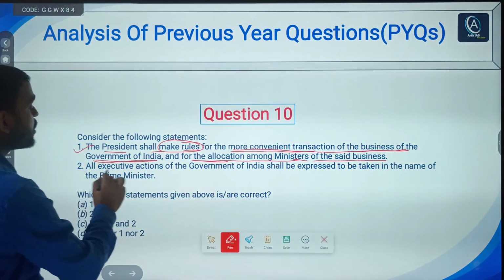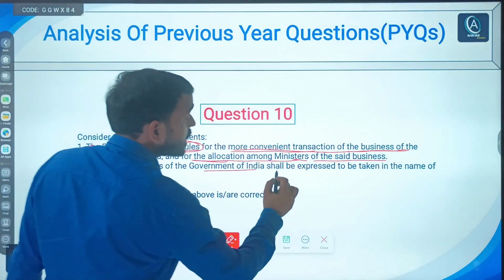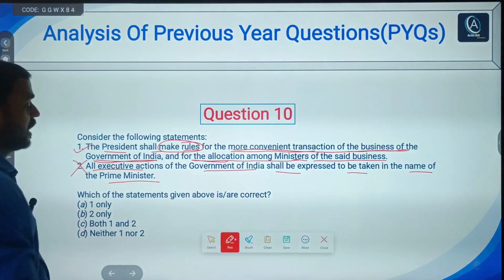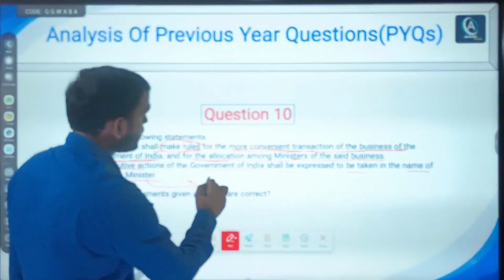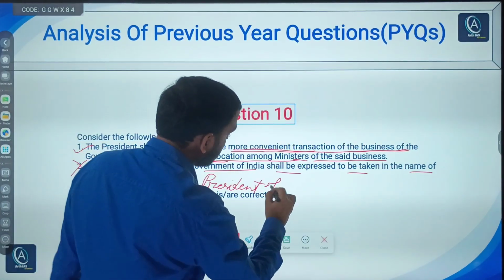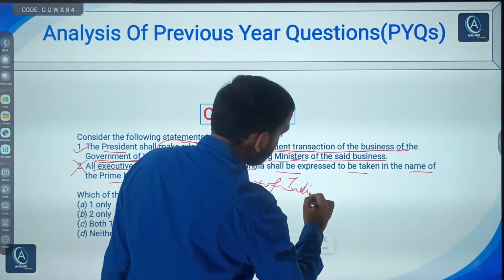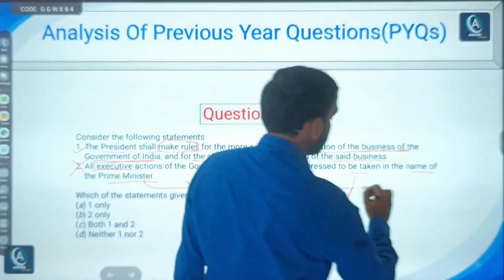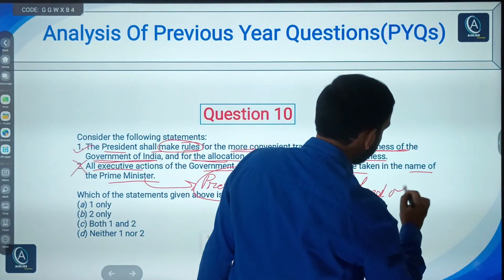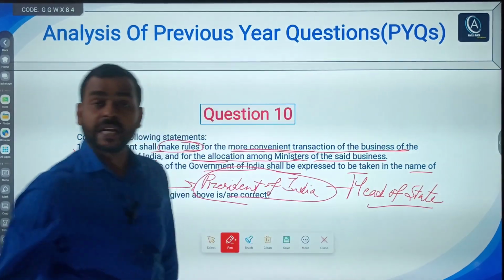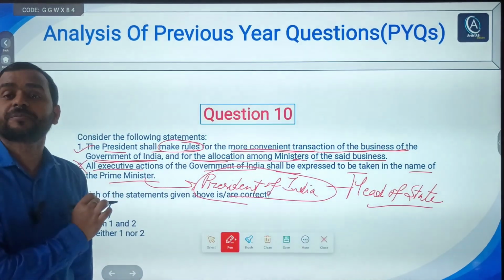Second says, all executive actions of the government of India shall be expressed to be taken in the name of the Prime Minister. No, they shall be taken in the name of the President of India. Why? Because the President of India is the head of state, and the Prime Minister is the head of government.